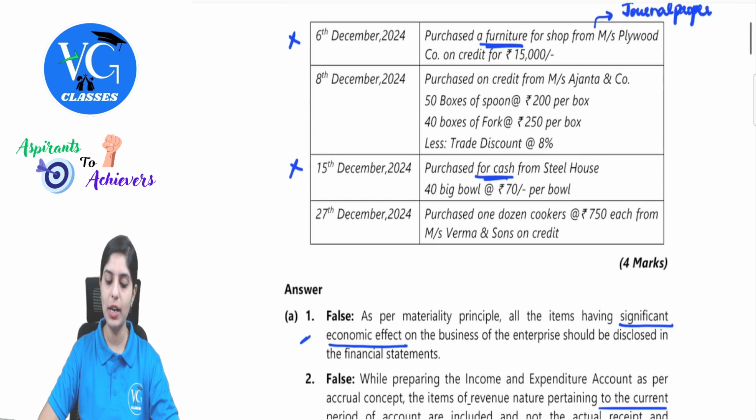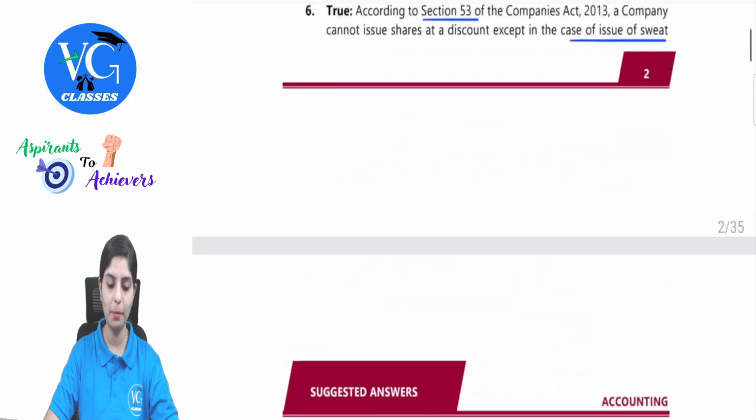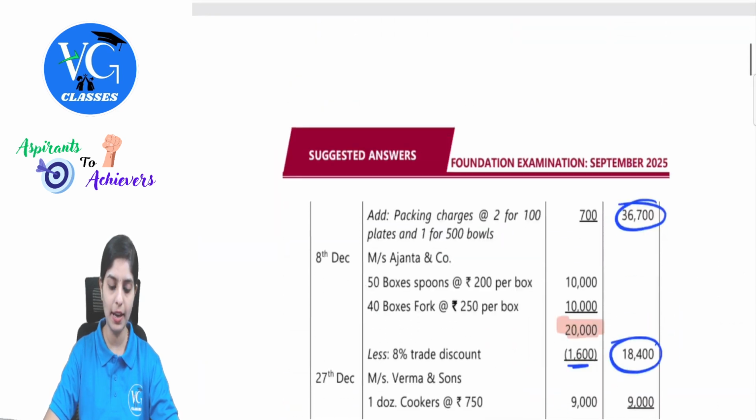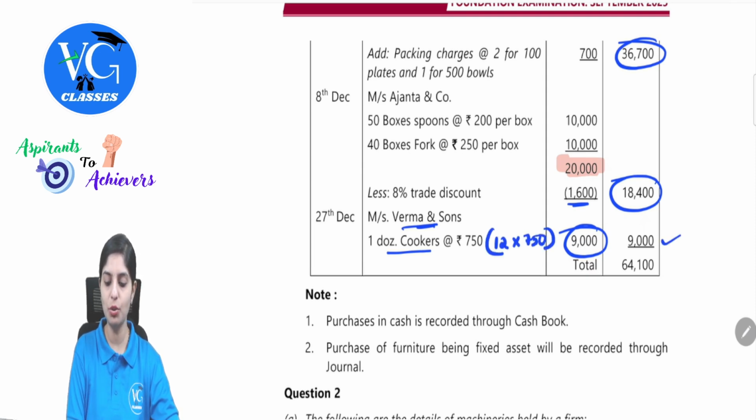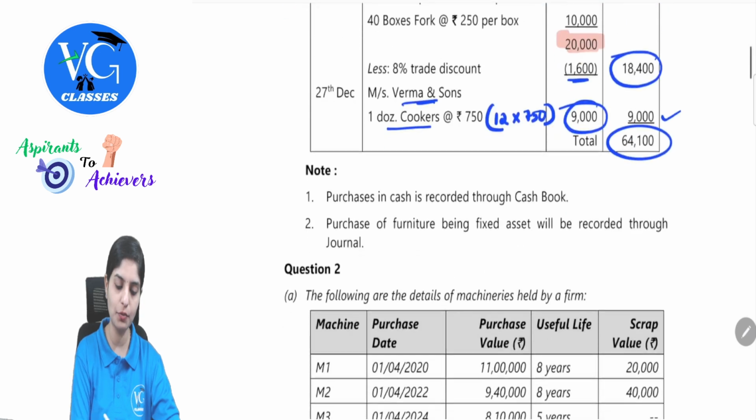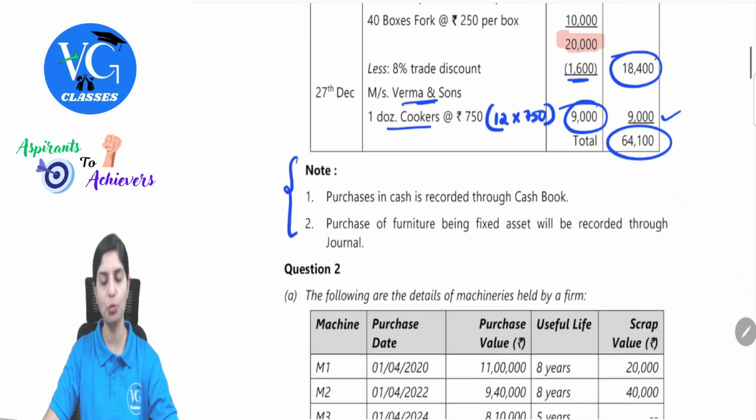Then purchased 1 dozen cookers at 750 each from Verma and Sons on credit. So 1 dozen will be 12 units into 750 rupees. So that is from Verma and Sons, and that will be entered. Verma and Sons, 1 dozen cookers at 750. This is 9,000. How are we getting this? 12 into 750, which gives us 9,000. Total of the purchases book is 64,100. We didn't record two transactions. For that, we will give the respective note.